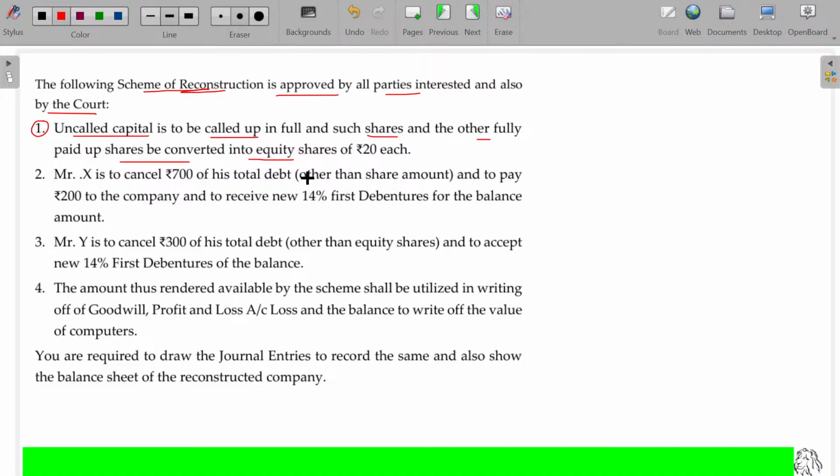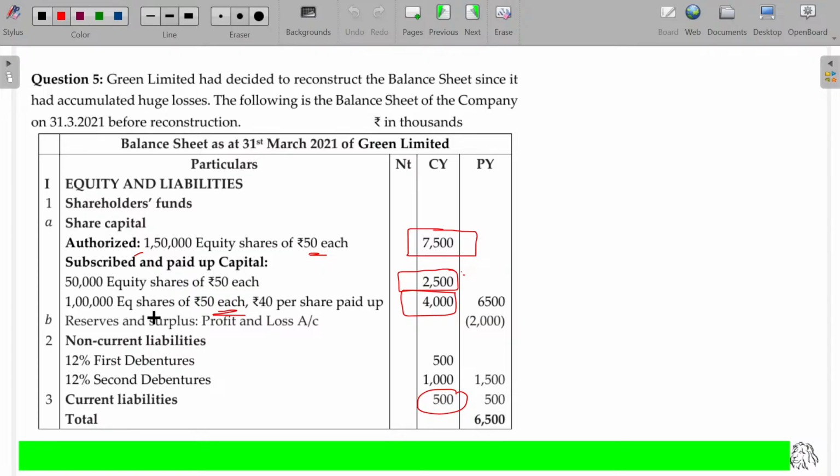Let me finish off passing the journal entry for this one first of all. 1 lakh 50 rupee shares called up to the extent of 40, the remaining 10 is going to be called up now. So for that, the journal entry being equity share call account debit to equity share capital account. The value being 10 into 1 lakh, 10 lakhs. Otherwise, rupees in 1000. So I cut the 3 zeros, only 1000. 1000 thousands. Is that clear?